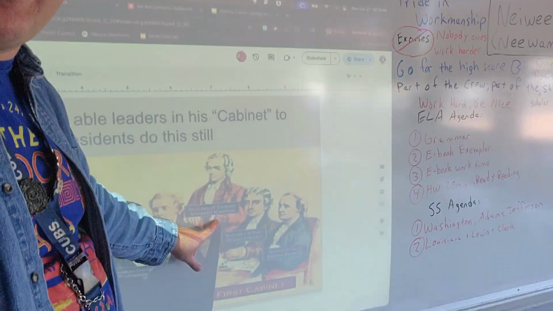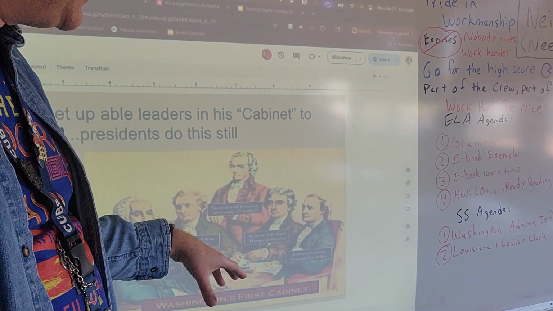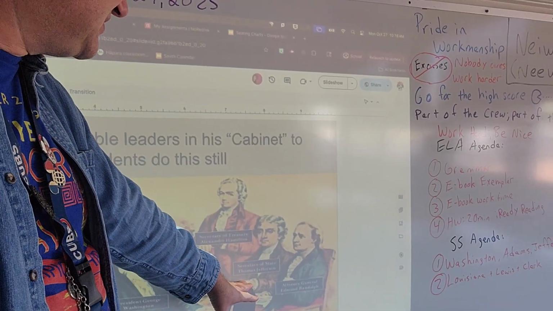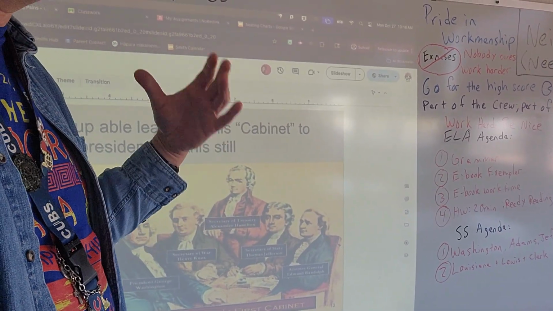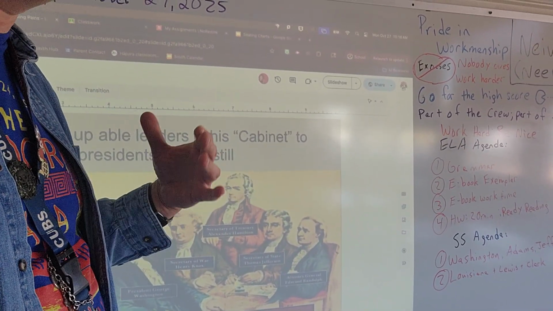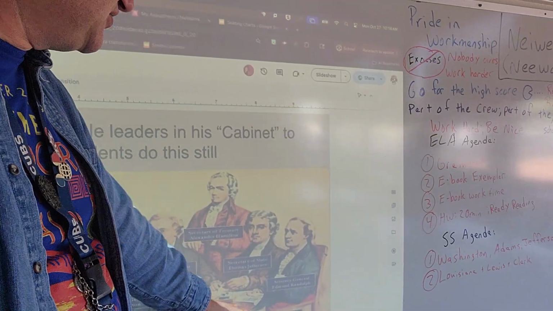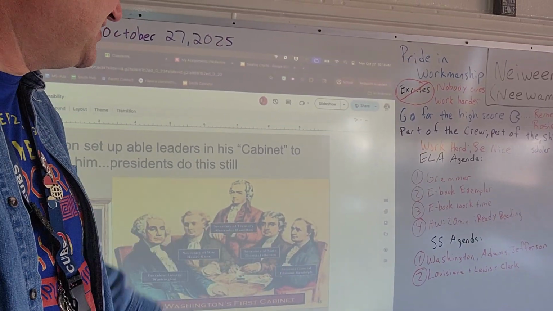Secretary of Treasury, Alexander Hamilton, great financier, so he's got plans on how we can go ahead and pay off our debts, kind of bring everything into a central bank. Secretary of State, Thomas Jefferson, he's going to go ahead and try to keep those foreign relations positive because he's been working as a foreign dignitary in France. He's got experience with it. He should be a positive person there. And Edmund Randolph is a respected lawyer, so he becomes the Attorney General, the official lawyer of the United States.